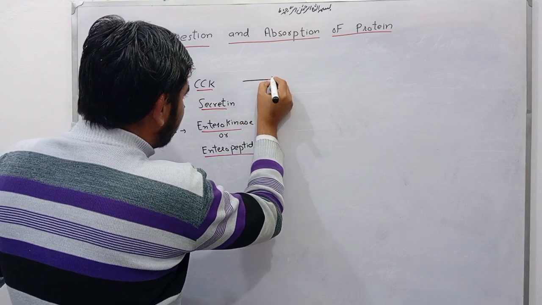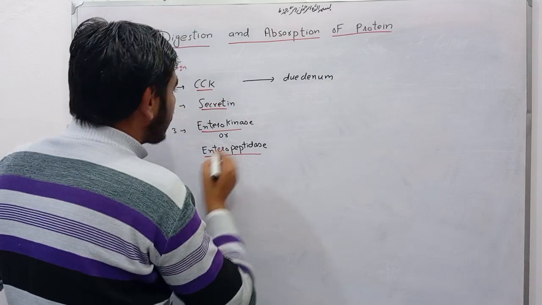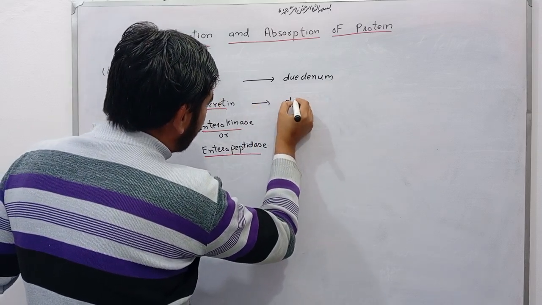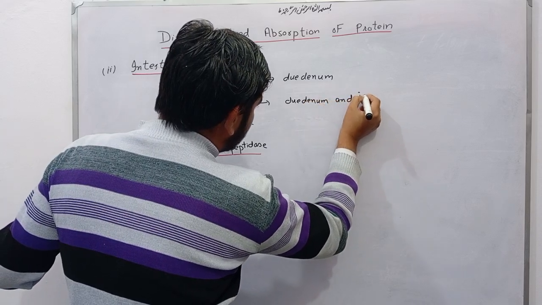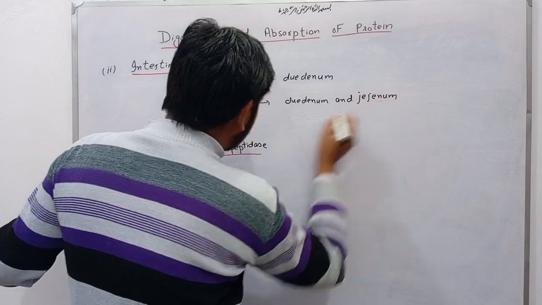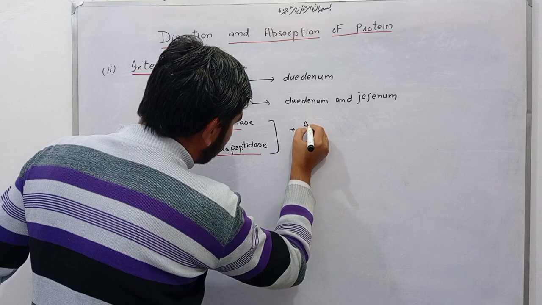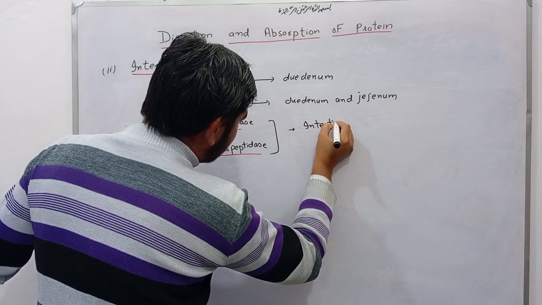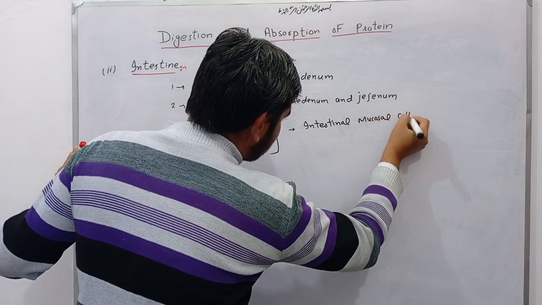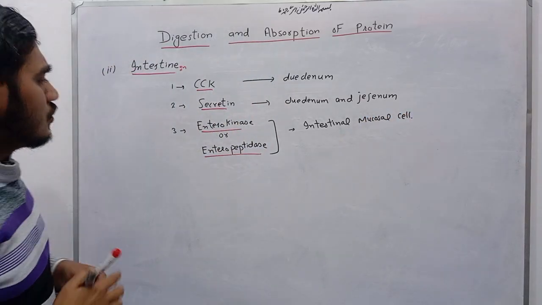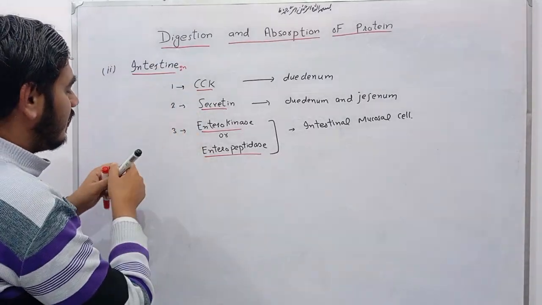This cholecystokinin is released from the duodenum. Okay, this secretin is released from the duodenum and jejunum. This enterokinase or enteropeptidase enzyme is released from intestinal mucosal cells. Okay.